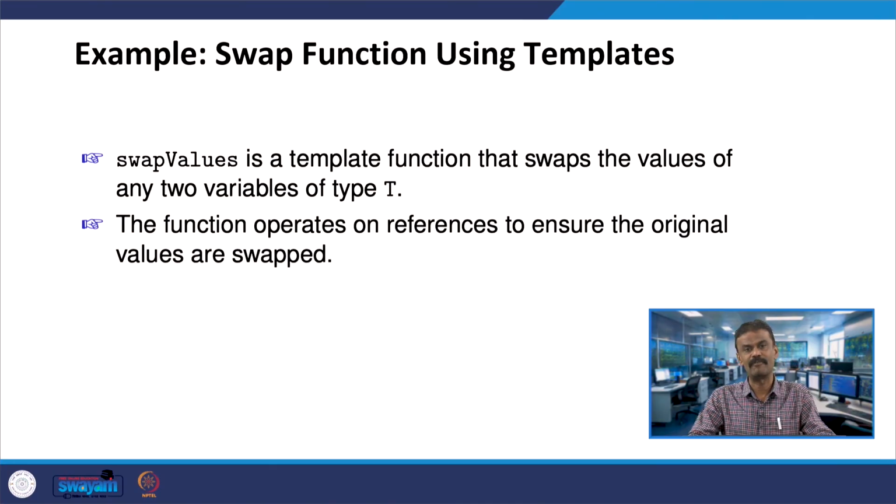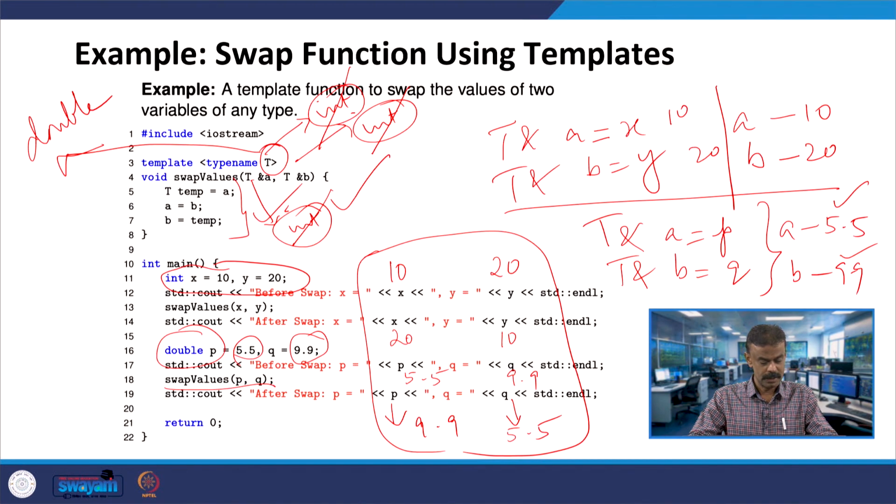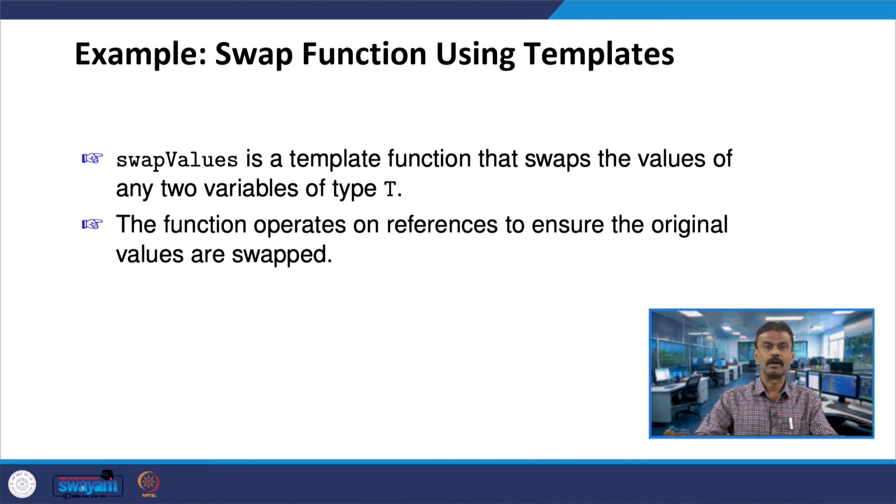So, I have the swap values function. It is a template function. It is swapping two variables. The variables should be of the same data type, right. That is what we have written. If you use only one T, in the previous program we had T1 and T2, accordingly you can take care. When you use only T, that means typename T, there should be only one type of variable, all right, and also it works like a call by reference, as we have seen.